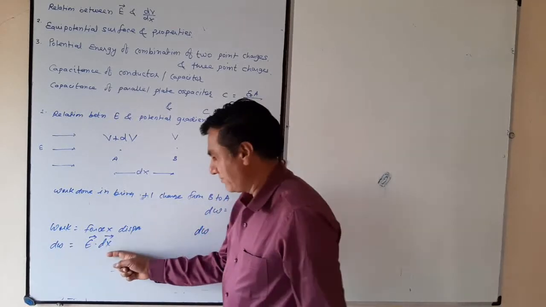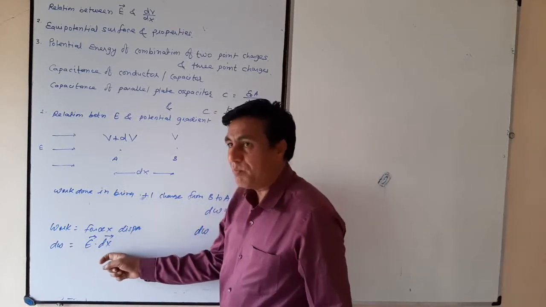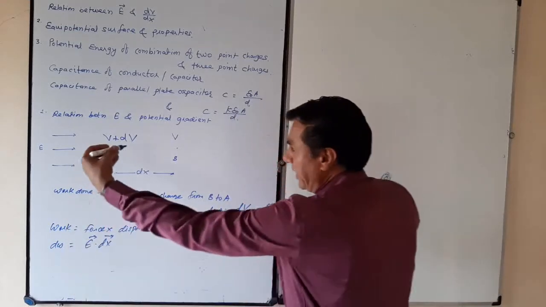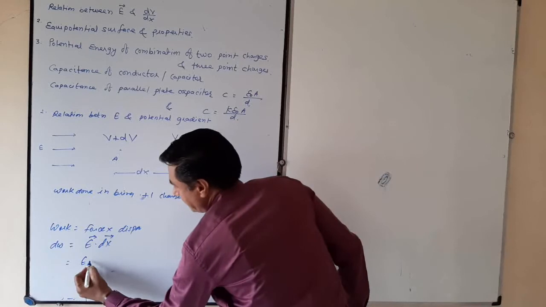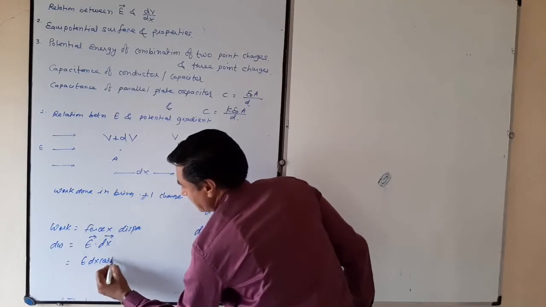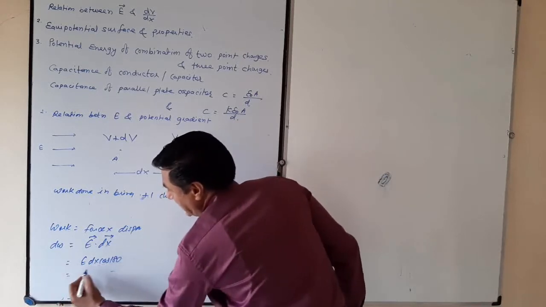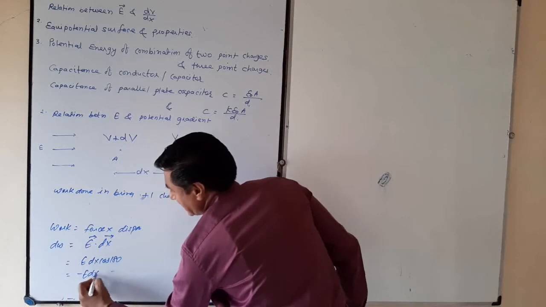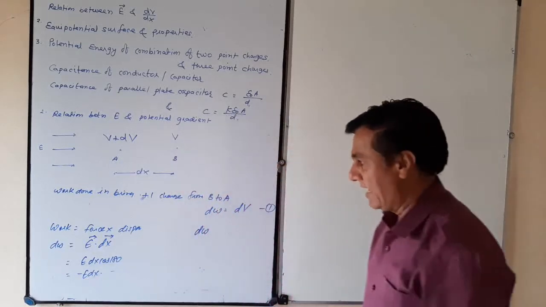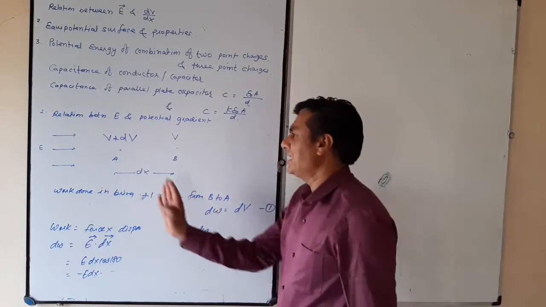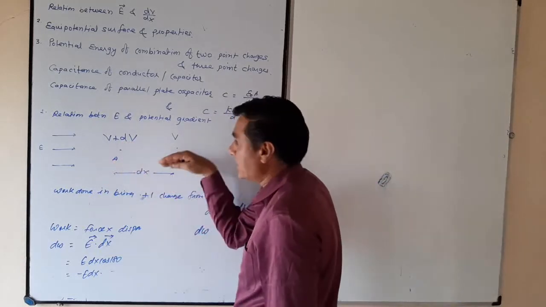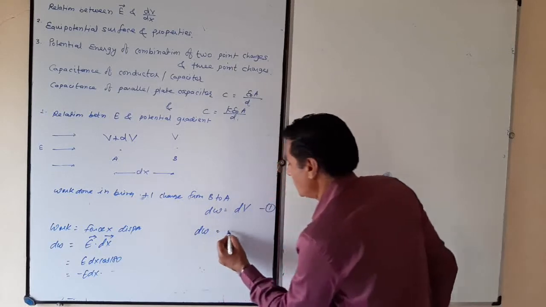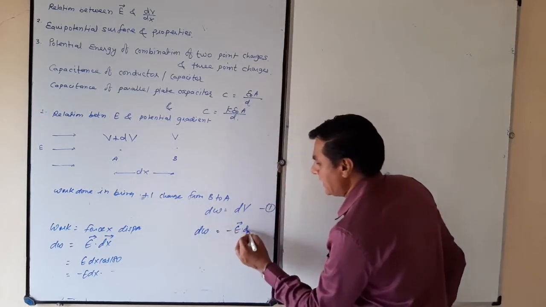A dot B is mod of A, mod of B, cos theta. What is the angle between electric field intensity and displacement? 180 degrees. So it is minus 1 E dx. Clear? Or simply, you can say, the electric field intensity is in that direction, the displacement is opposite, so our external force is just equal to minus E dx.